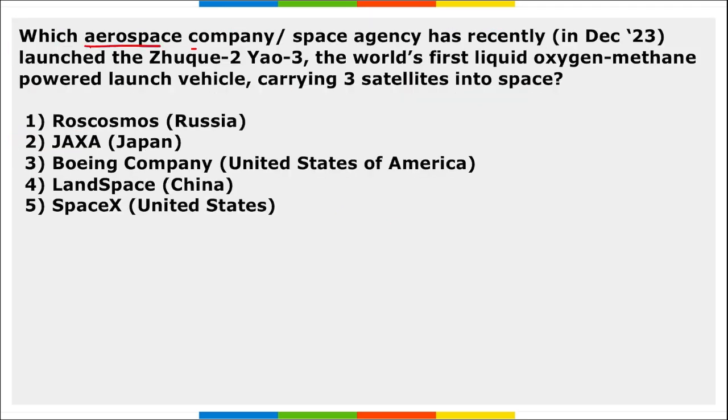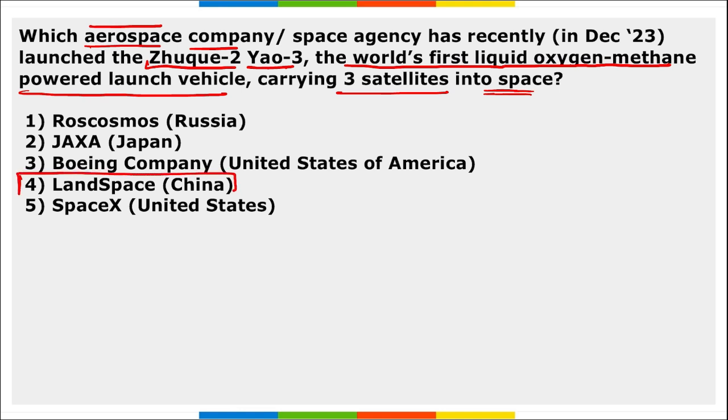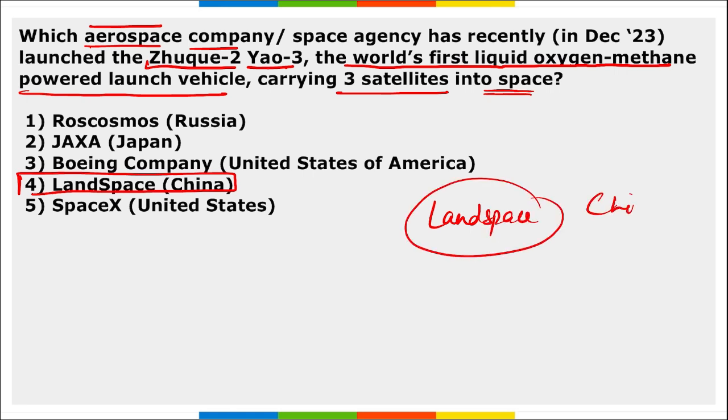Next, which aerospace company launched Zhuque-2 Yao-3, the world's first liquid oxygen methane powered launch vehicle carrying 3 satellites into space? So this Zhuque-2 Yao-3 was launched by which country? It was launched by China. And the question asked is which company launched this? It was launched by Landspace, a company of China. You could also get the answer from this Yao-3, which is the Chinese name, right? So China is the country, and if the name of the company is asked, Landspace Technology Corporation launched this.